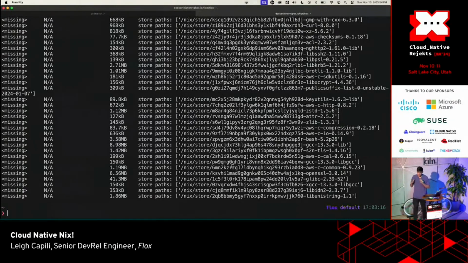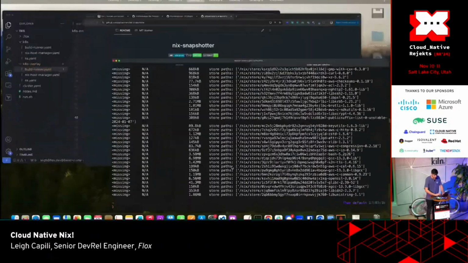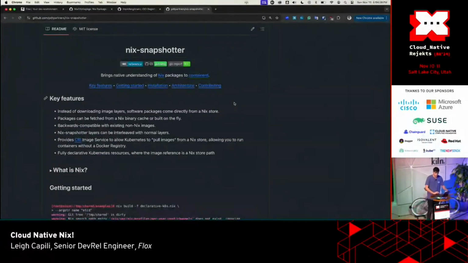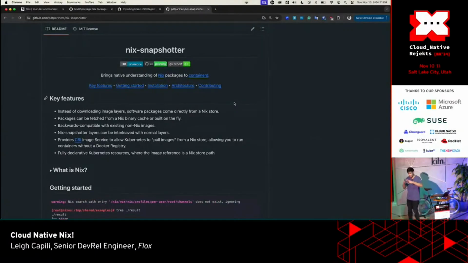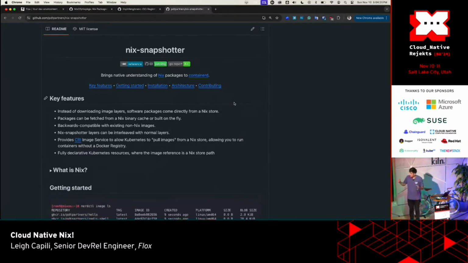But since the Nix store paths are guaranteed to not conflict with each other, if we could either update the OCI standard or use some non-standard extensions with containerd through something like Nix snapshotter, then instead of constructing an overlay2 file system to create the container, we can just bind mount a bunch of stuff in. And then you can use another 128 layers to construct an overlay file system to live next to your Nix store. It's already something that functions. If you use Nix snapshotter, you can create OCI manifests that it will understand,